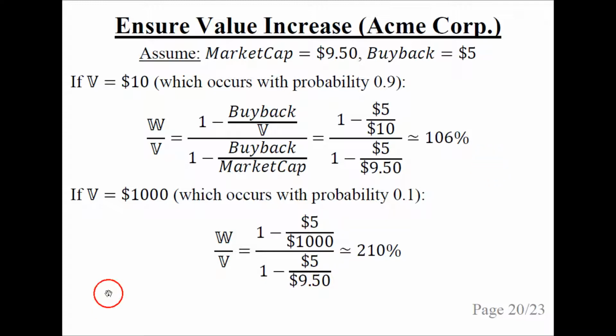In the other case, where V is $1,000, this occurs with probability 0.1, then the relative value is 210%, which means a 110% increase in the value to the shareholders. So in both cases, we have an increase in the value to the shareholders. And this is when the market cap is less than the minimum possible value of V.